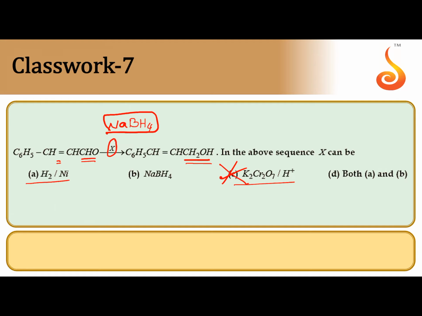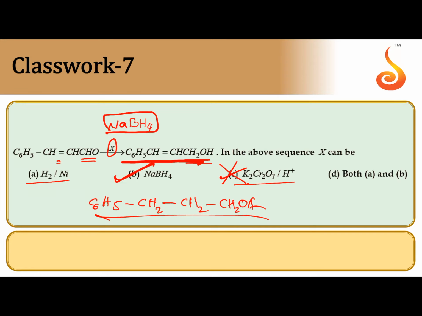Next, if hydrogen in the presence of nickel, even C=C double bond also broken. So if hydrogen in the presence of nickel is taken, CH3CH2CH2OH, this will be the product. But the product given is having still double bond. That's why the reducing agent is sodium borohydride.